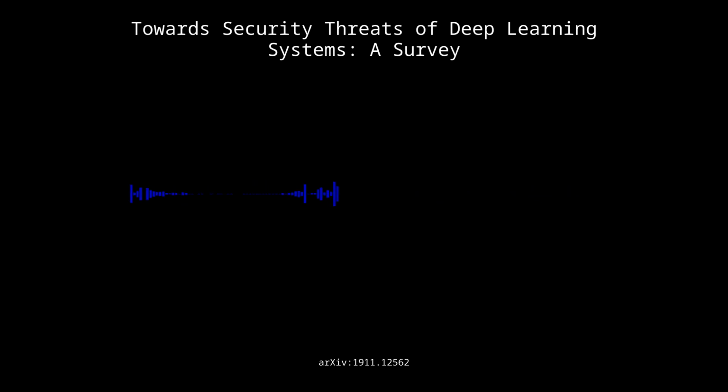Right. And the paper specifically mentions things like Reluplex and ReluVal, which are tools for formally verifying the robustness of neural networks. And also techniques like abstract interpretation, which are used in systems like AI2 and DeepStellar to analyze and prove the security of these models. So we're using math to make sure these models are behaving themselves. Exactly. It's about bringing that rigor and that transparency to the field of AI security.